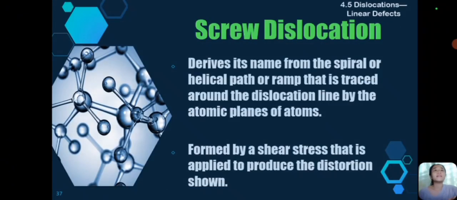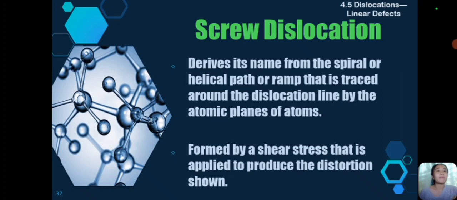Next is the screw dislocation. Screw dislocation, it derives its name from the spiral or helical path or ramp that is traced around the dislocation line by the atomic planes of atoms. It is formed by a shear stress that is applied to produce the distortion shown. Screw, same with the word kung paano yung pag-twist sa screw papunta sa wood. That is also how atoms spiral around sa dislocation line, creating a screw-like pattern.